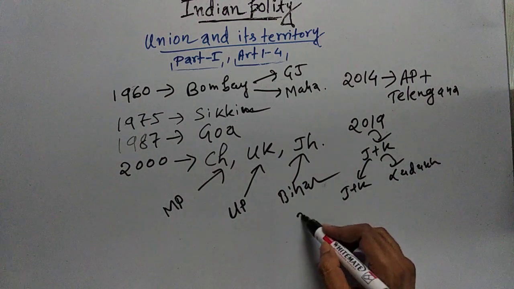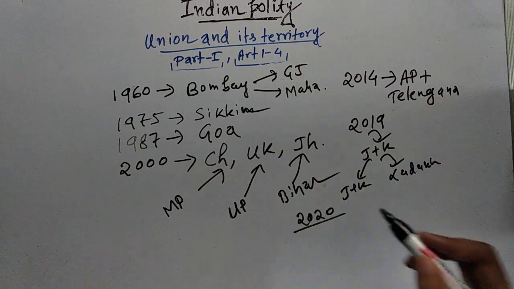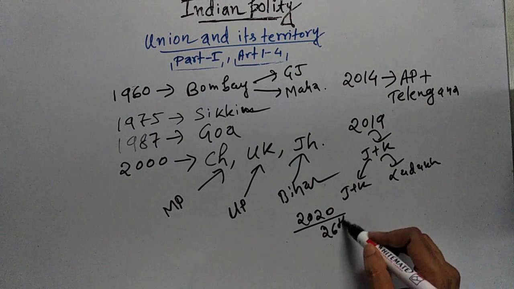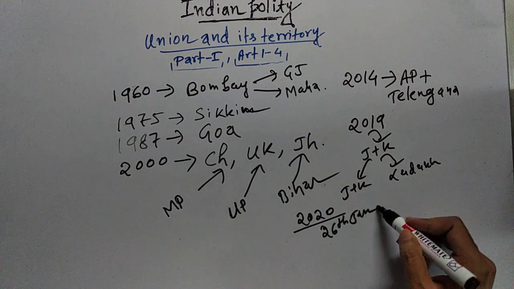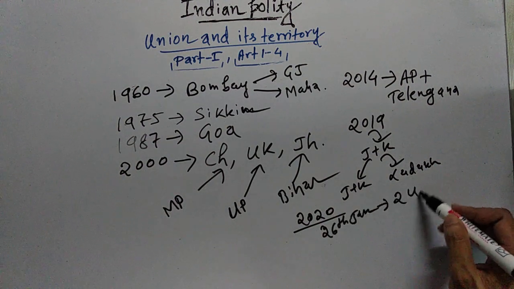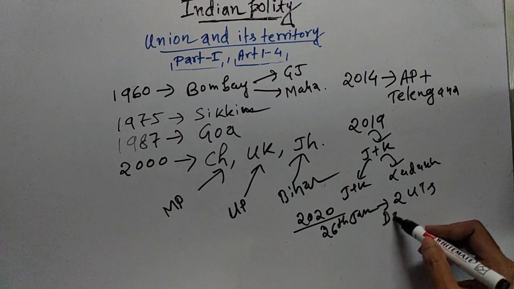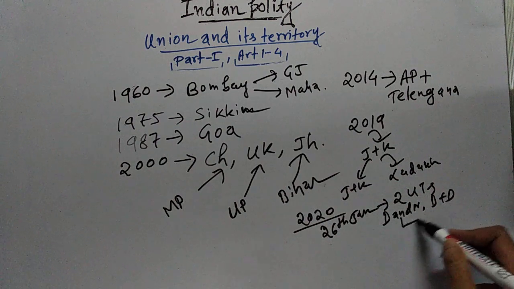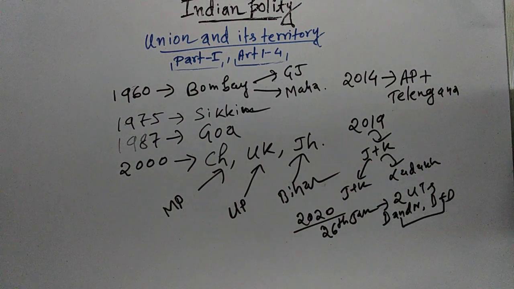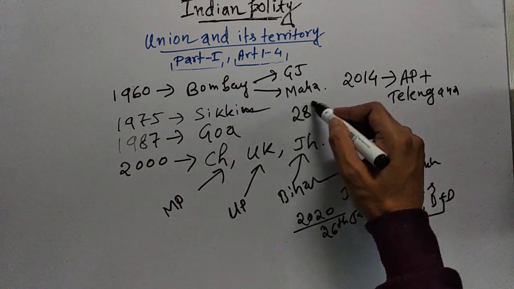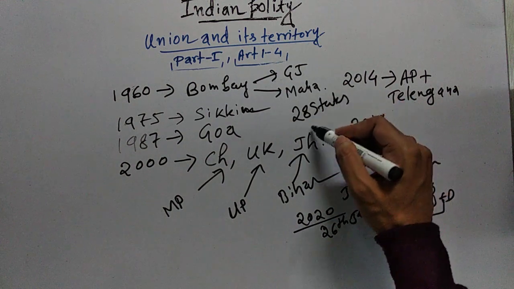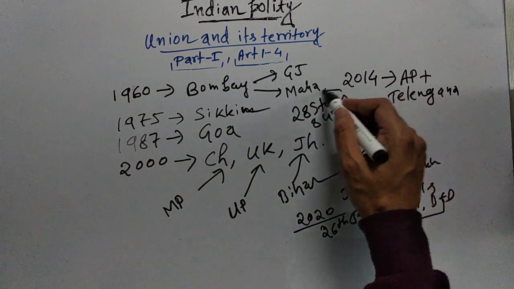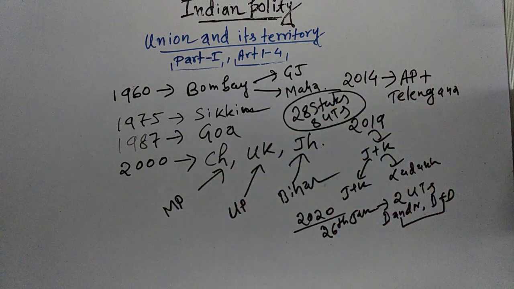Then in 2020, on 26th January, 2 union territories, that is Dadra and Nagar Haveli and Daman and Diu, these two were merged into 1 union territory. So currently India has 28 states and 8 union territories.